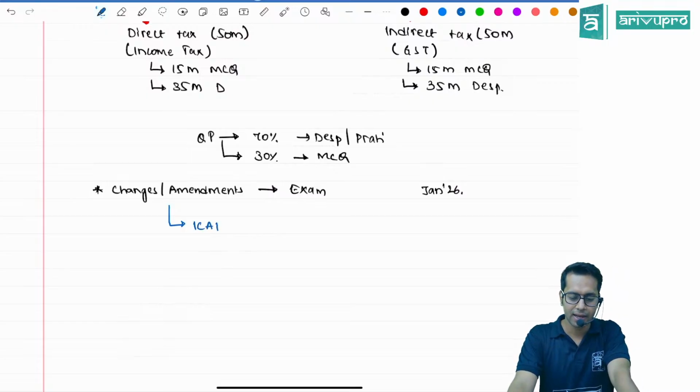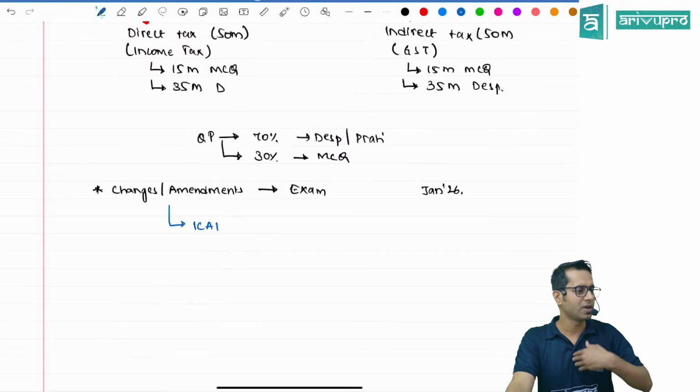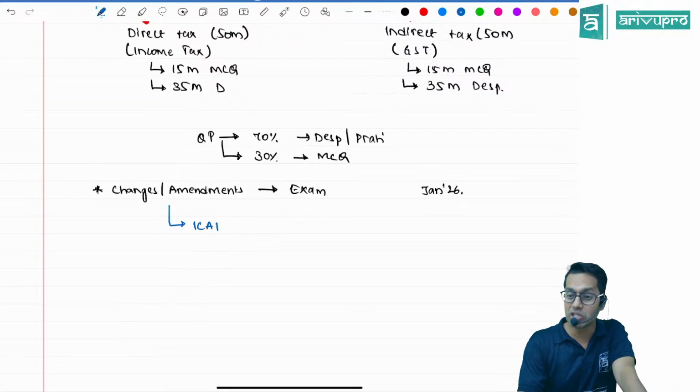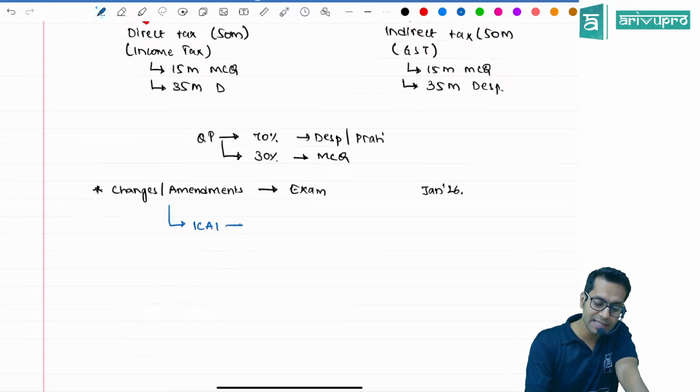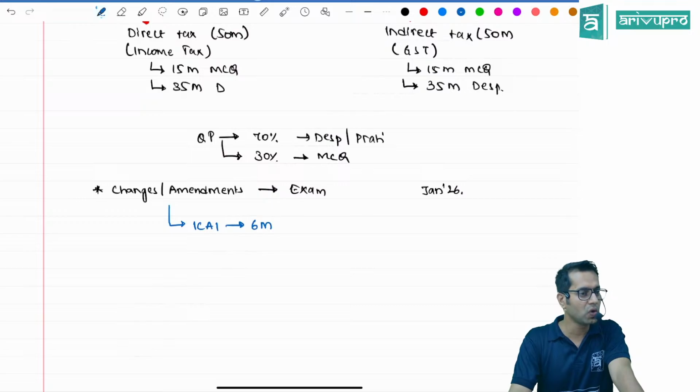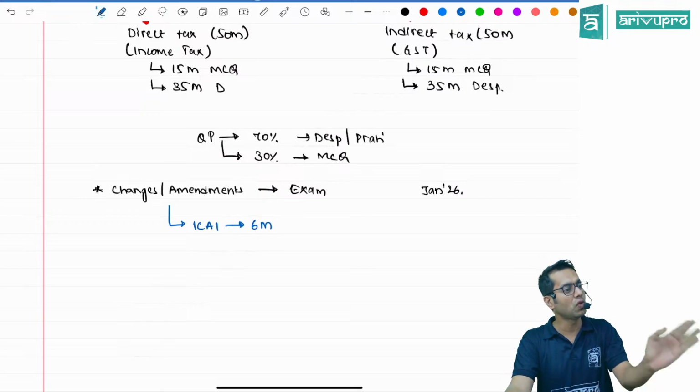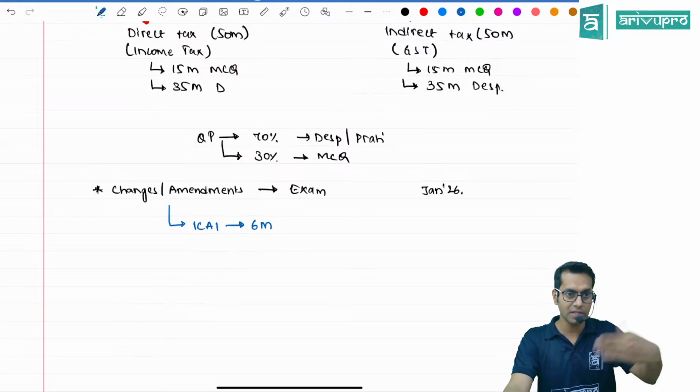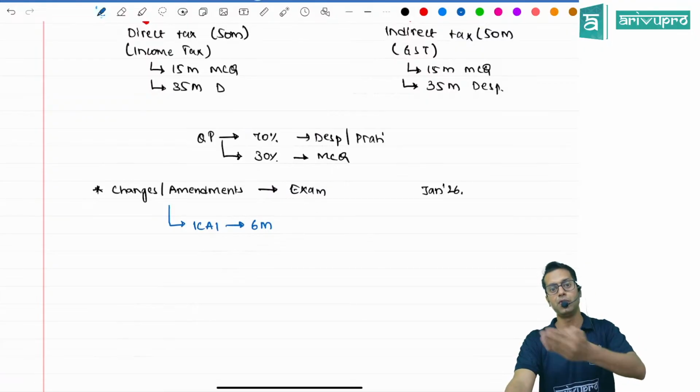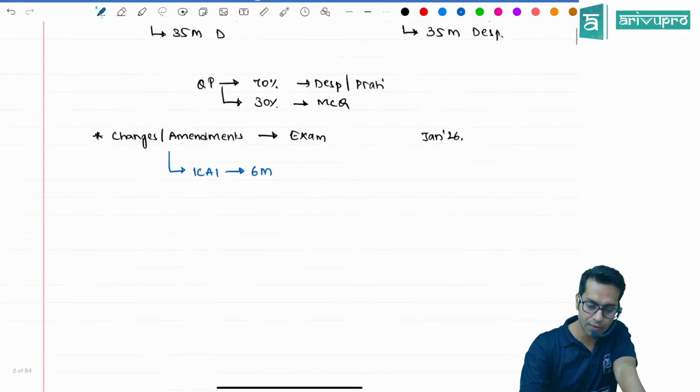ICAI. IC means? Institute. I thought ICAI is artificial. Okay. Institute of Chartered Accountants of India. Now, ICAI says whatever changes happened 6 months before your examination will be applicable to you for your examination. So, whatever changes are happening 6 months before your examination will be applicable for your examination.